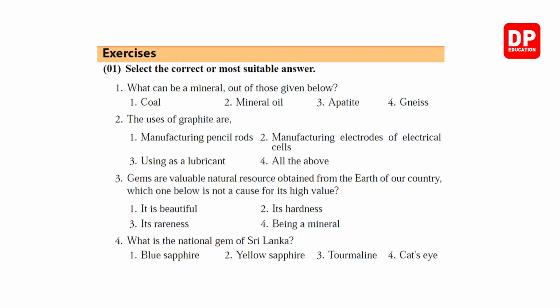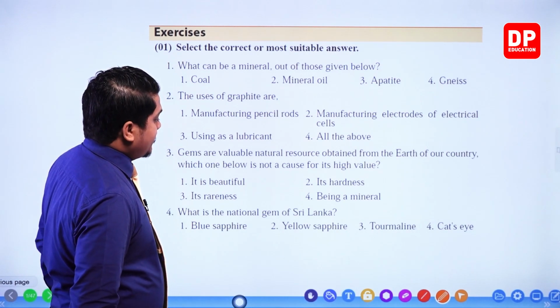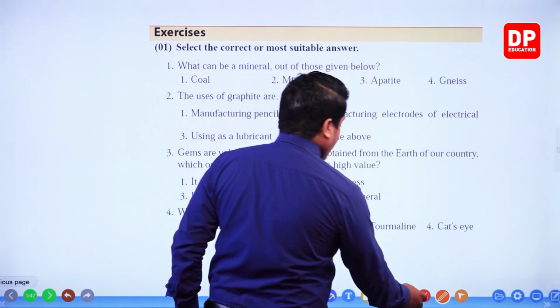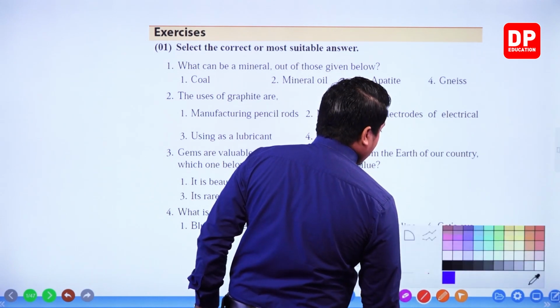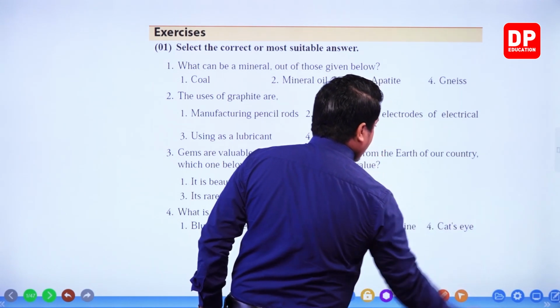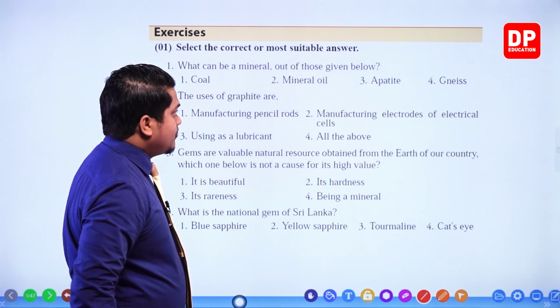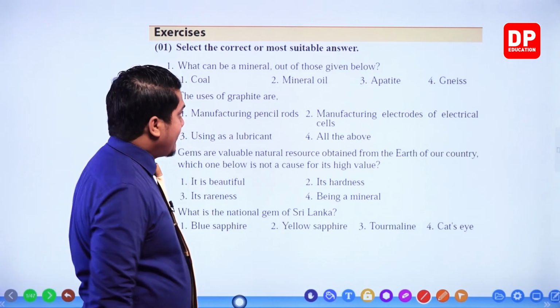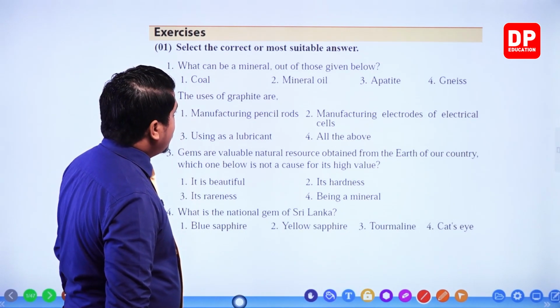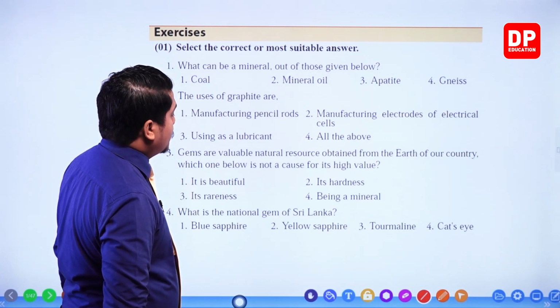Like in the previous lessons, my dear children, you are given the first type of question. Here you need to select the accurate answer or the most suitable answer. These are MCQ type questions, and you know that you have to select the correct or most accurate answer. So, what can be a mineral out of those given below?